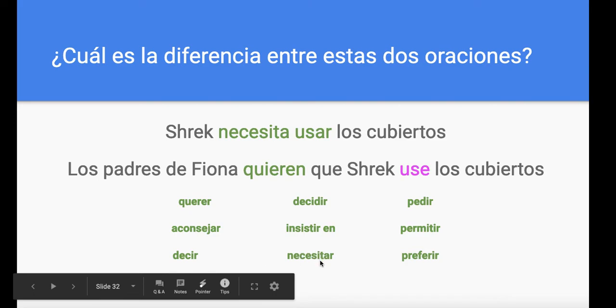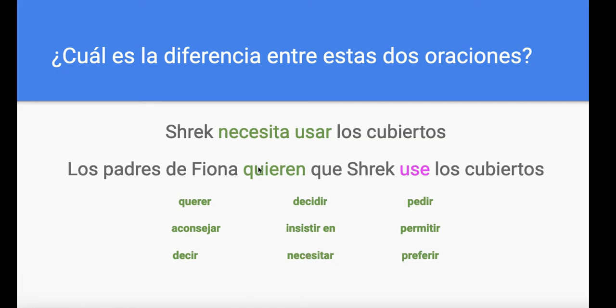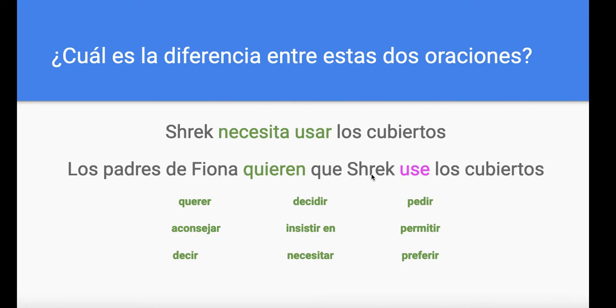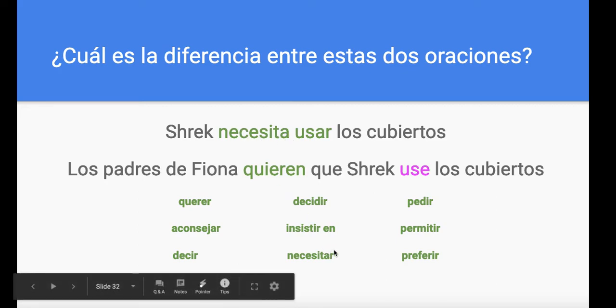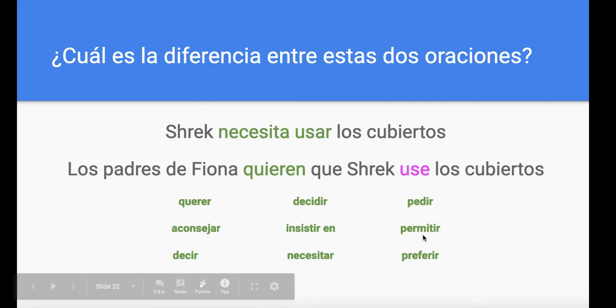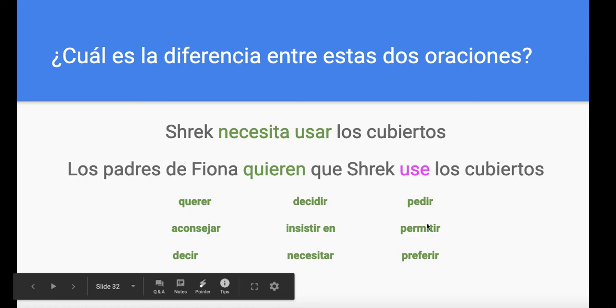But be careful, because when you use necesitar, you need to conjugate it and then use the relative pronoun que, the second subject, and then the verb in subjunctive. That's what did not happen here. Pedir, to ask for or to order, permitir, to allow, and preferir, to prefer.